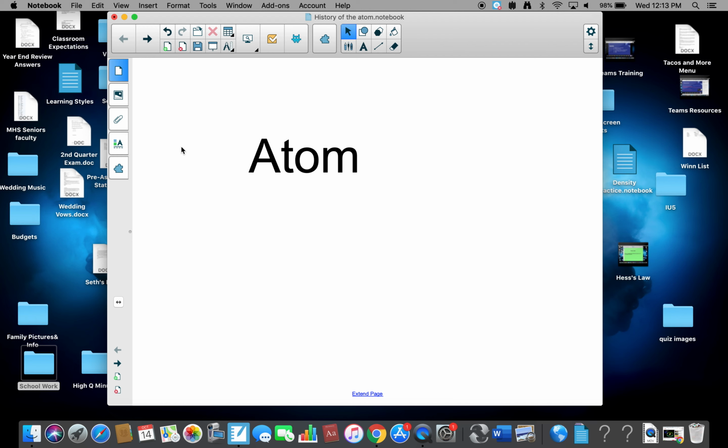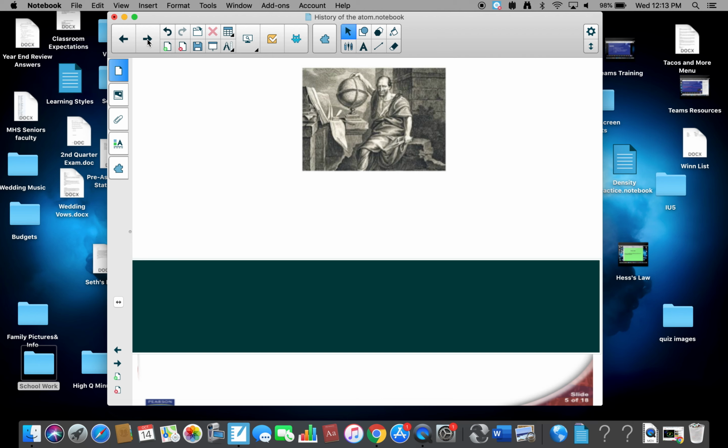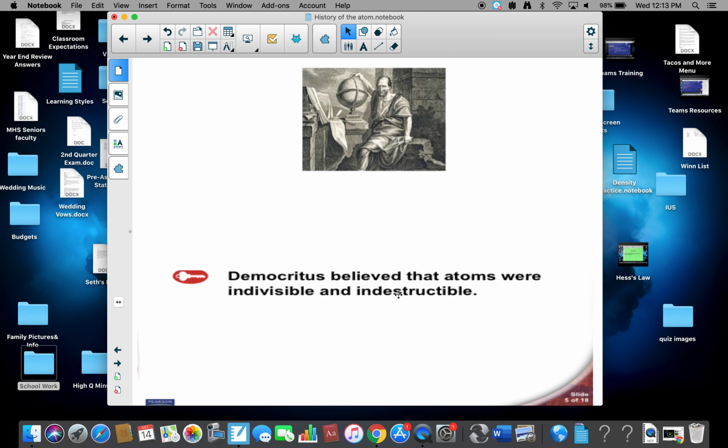Chemistry. We're looking at the atom. Atom is defined as the smallest particle of matter that retains the properties of the element. The atom was first identified by this man. His name was Democritus. He was a Greek who believed that atoms were indivisible and indestructible. The word atom comes from the Greek word atomos, which means indivisible.